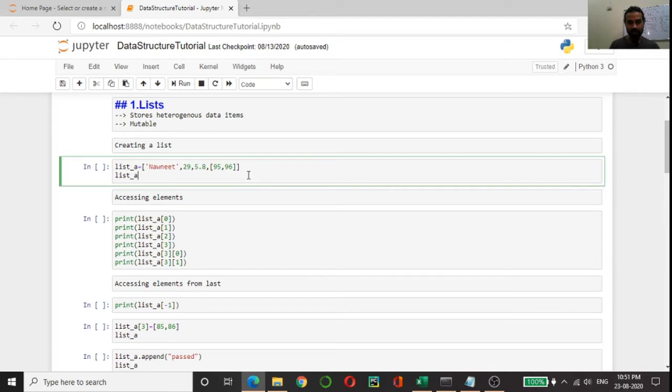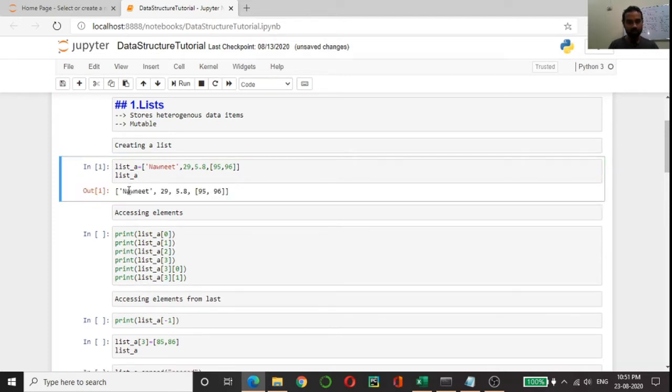So if I run this, you can see you have got a list with all the values. Now, how to access the elements of the lists?